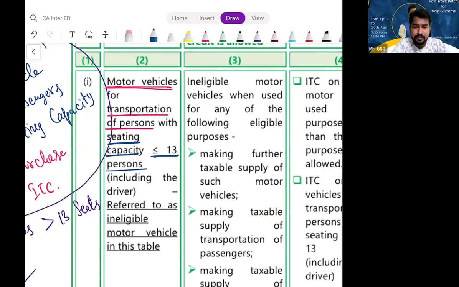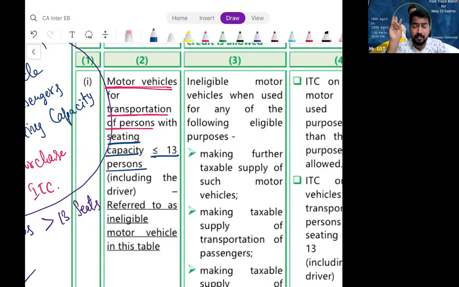Hope it is clear. So what is ineligible for ITC here? What is blocked? The credit on what is blocked here? Motor vehicles which are for the purpose of transporting persons with a seating capacity less than or equal to 13, including driver. Hope it is clear for everyone.